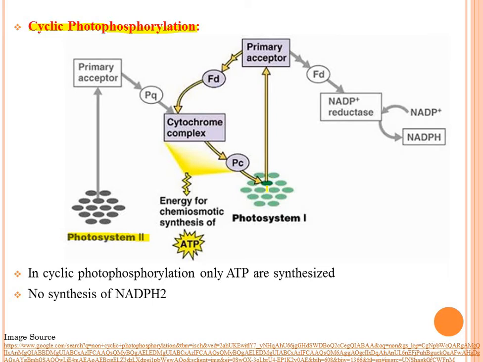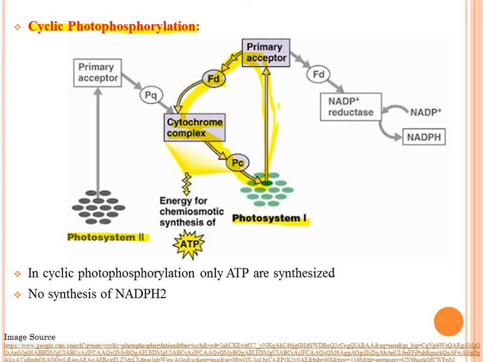What happens in this is that the electron donated by photosystem 2 to the ferredoxin is transferred again to the cytochrome B6F, and after cytochrome B6F it is accepted by plastocyanin, then again photosystem 1, and in this way the electron moves in a cyclic manner.